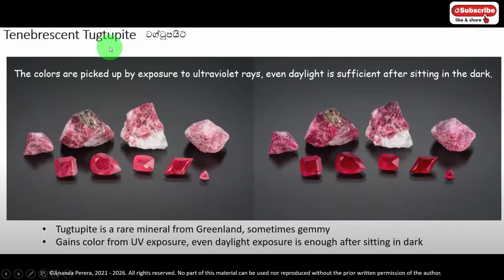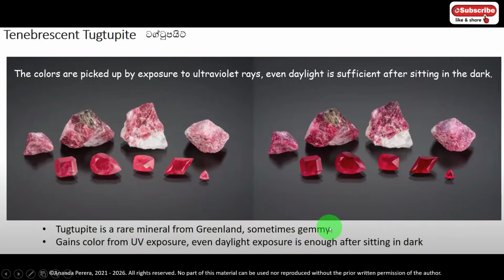This is tugtupite. Tugtupite is another gemstone that can show tenebrescence well. The colors are picked up by exposure to ultraviolet rays. Even daylight is sufficient after sitting in the dark. Tugtupite is a rare mineral from Greenland, sometimes gemmy.